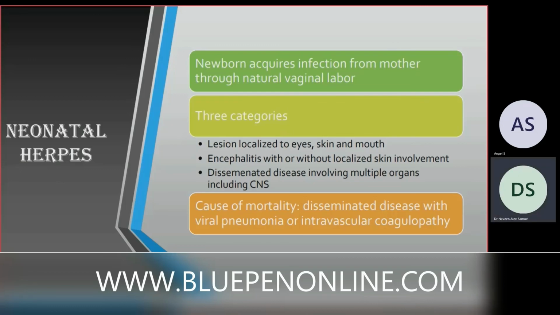Okay, now we'll come to neonatal herpes. There are three categories. Lesions localized to the eyes, skin, and mouth. Encephalitis with or without localized skin involvement. Disseminated disease involving multiple organs, including the CNS. The cause of mortality is mainly the disseminated disease with viral pneumonia, or there might be intravascular coagulopathy.